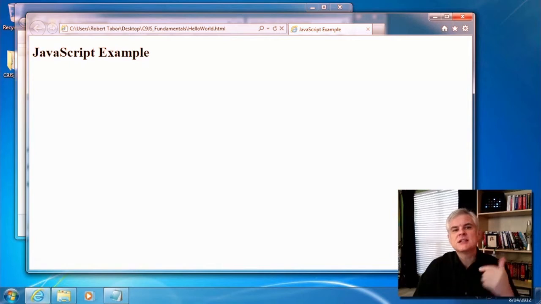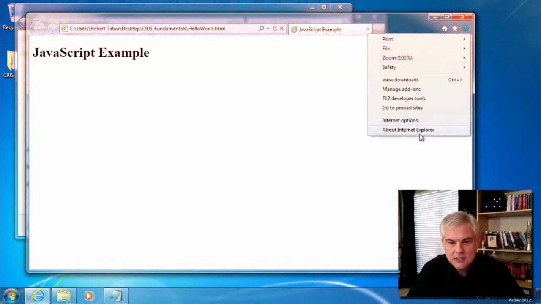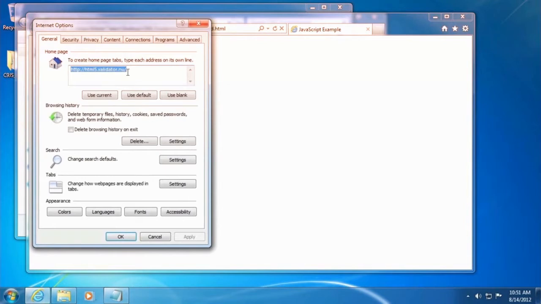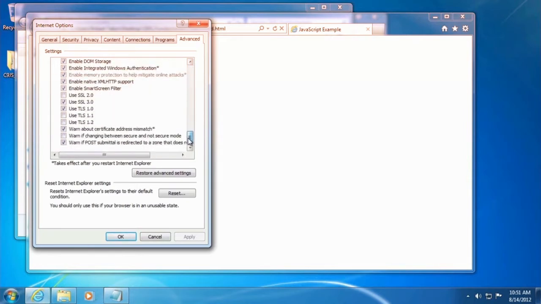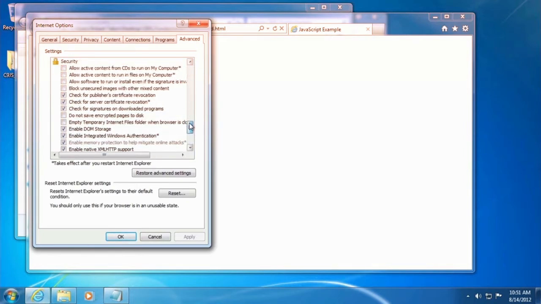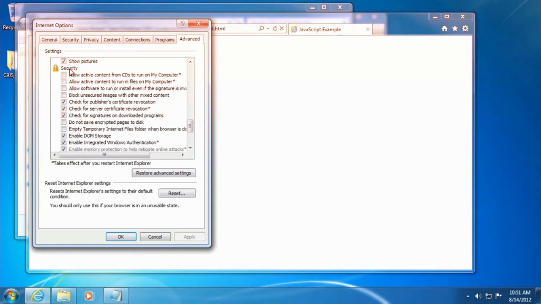You'll just need to click that Allow Blocked Content button every single time that you want to test your JavaScript code. Now, in my case, that gets a little bit annoying, so I'm going to change this on my computer. Feel free to follow along if you want to. I'm going to go back to the Tools menu, click Internet Options. I'm going to go to the Advanced tab at the very right-hand side. I'm going to use the scroll bar here to bounce all the way to the bottom and then bounce up just a tiny bit to the security section here in our settings.